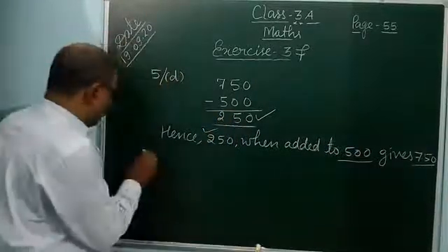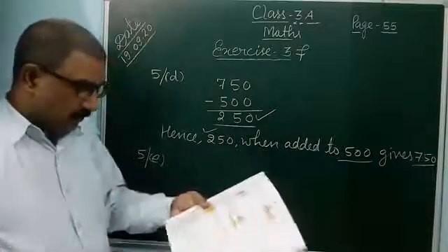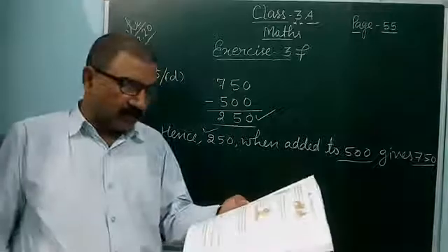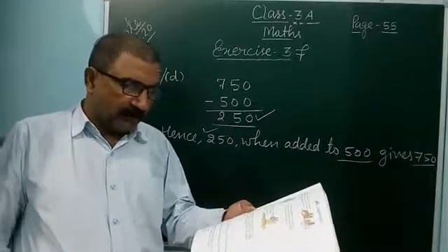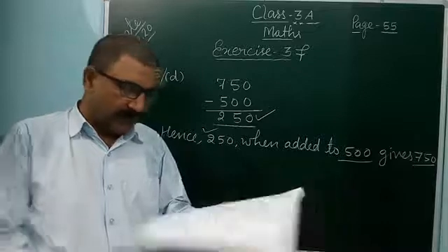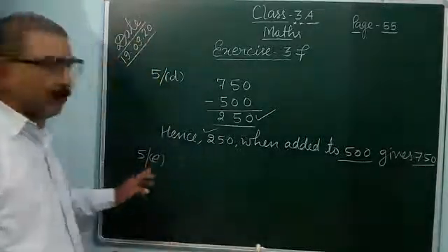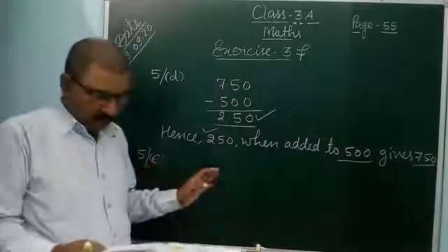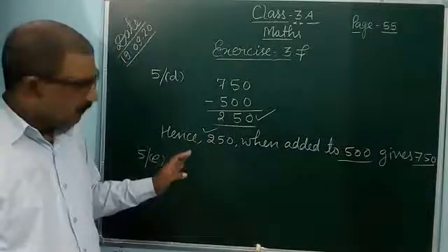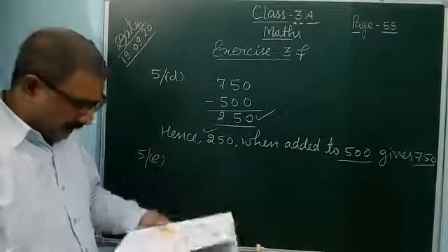Question number E, 5E. Part number when added to 4,569 gives 7,241. Like this you can do. 7E also you can do yourself, like what you did in 5D, like that you can do.